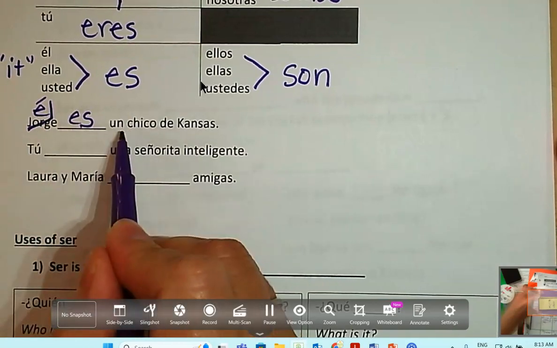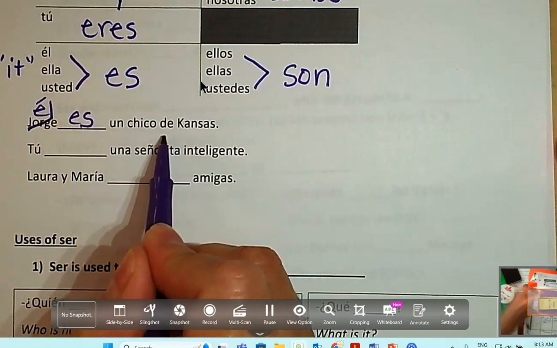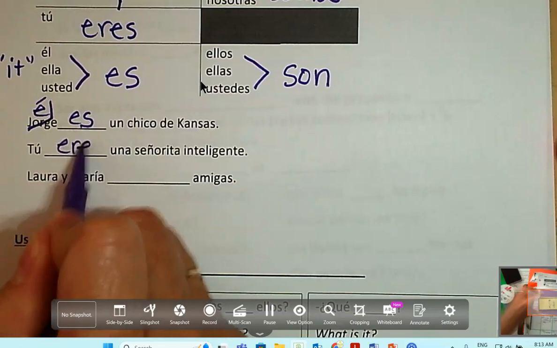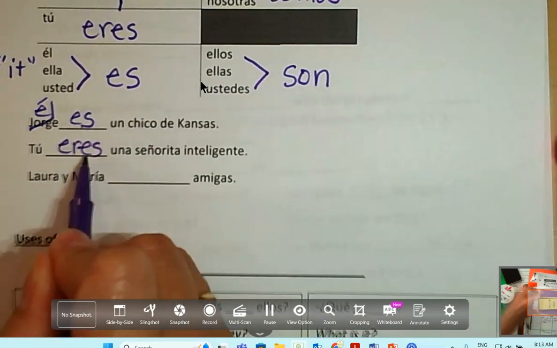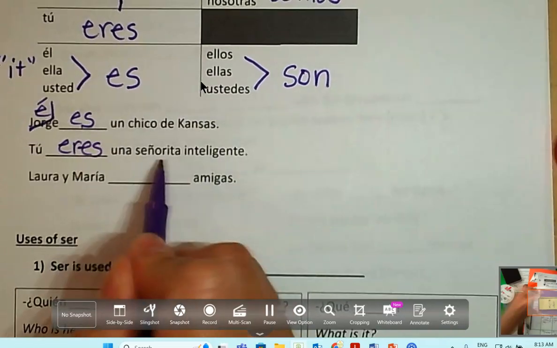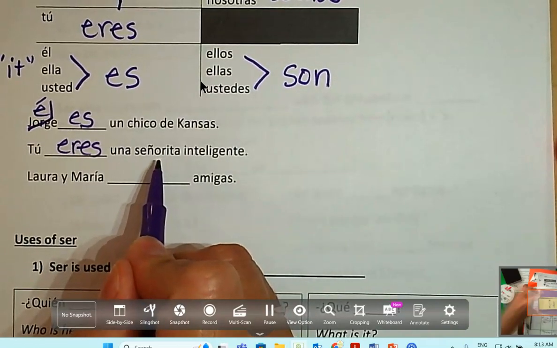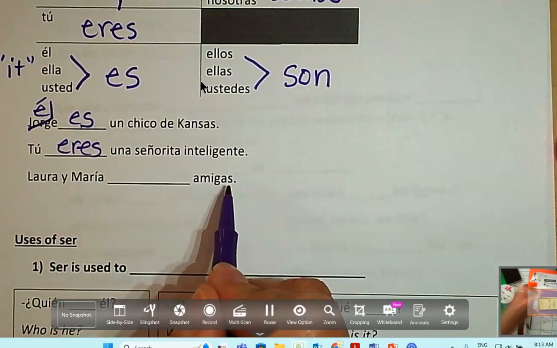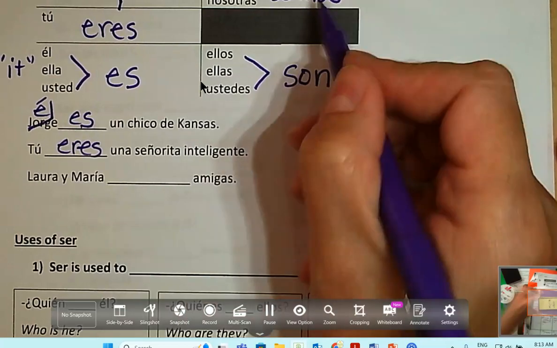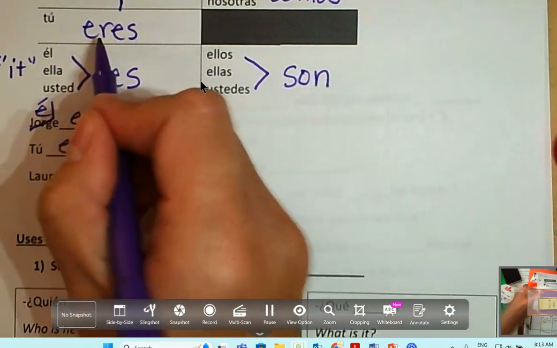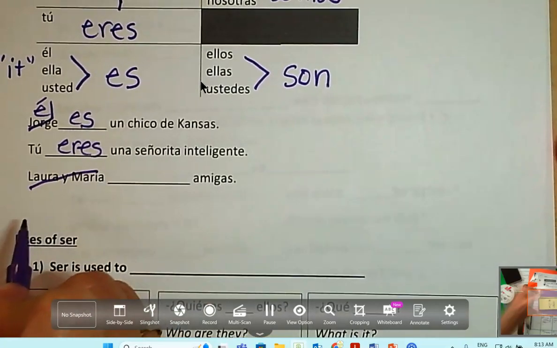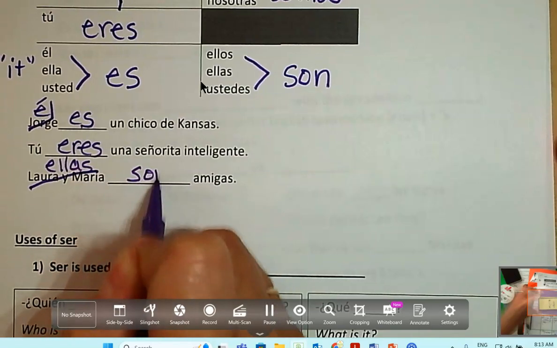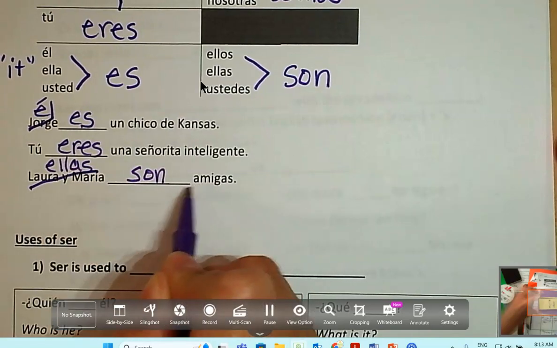George is a boy from Kansas. Tú eres una señorita inteligente. Tell me in English. You are an intelligent young lady, girl. Good. Laura y Maria son amigas. Now, we can't just do it in English because you're like, this was R, this was R, this was R. Nope. Laura and Maria is like saying they, which is ellas. Now, which R are we talking about? Great. In English? Laura and Maria are friends.